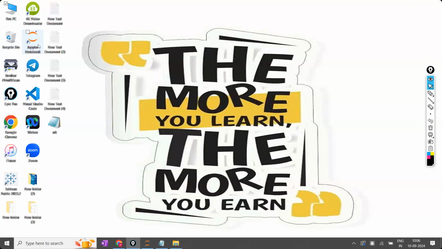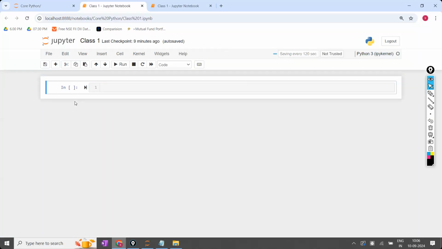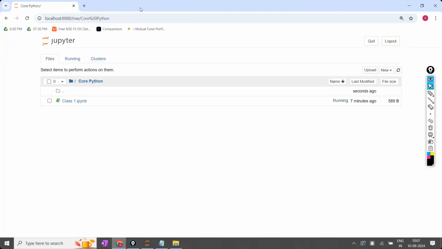So first you have to open the Jupyter notebook and you will get this one. Here you have to open the IPNB file. What is the IPNB file? You just have to click on that, then only it will open and you can watch. It cannot be available directly. Are the points clear for everyone? In the mobile phone, you cannot access the IPNB files directly.